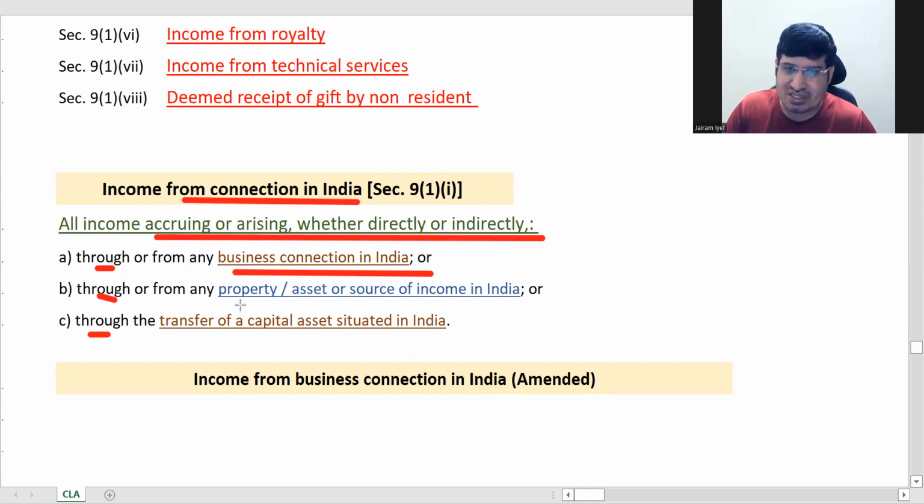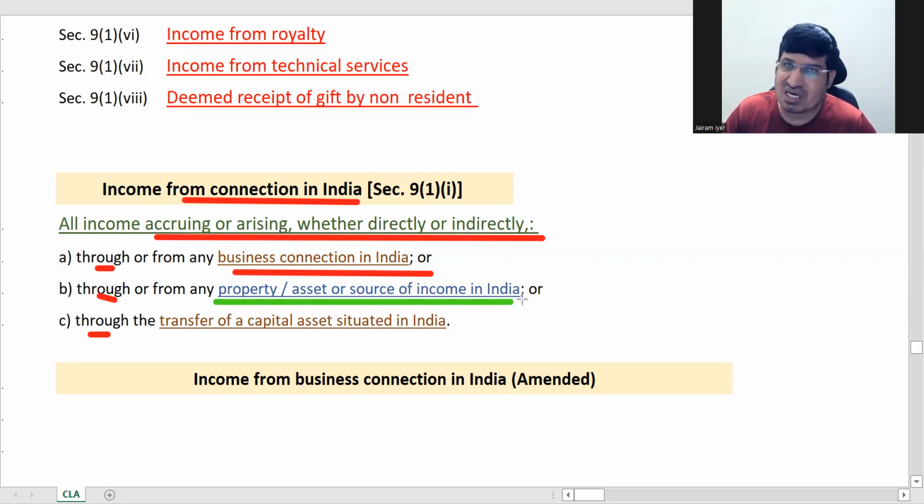Second and third is what you already know with your logic. Property, asset, or source of income in India will be deemed to accrue or arise in India. We know that. Say you have a house property in India, you are staying in a foreign country, and you don't have any other Indian income, still it will be income from connection in India because that property is in India. Income from connection in India means, in other words, income accrued in India.